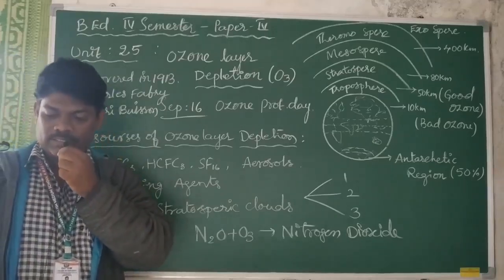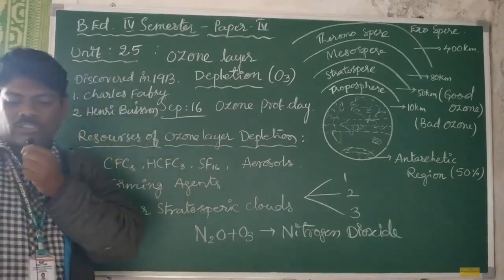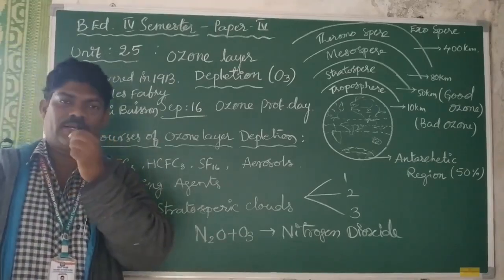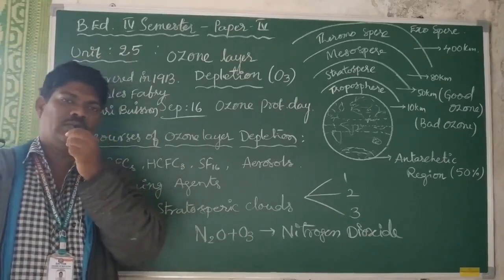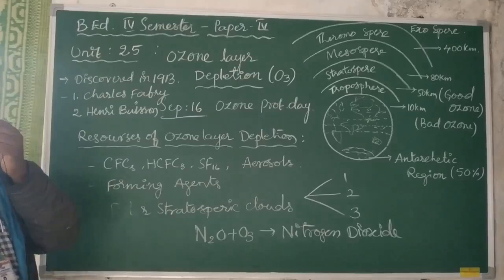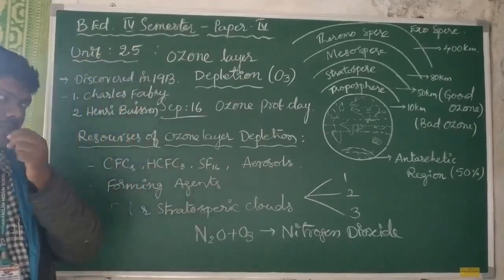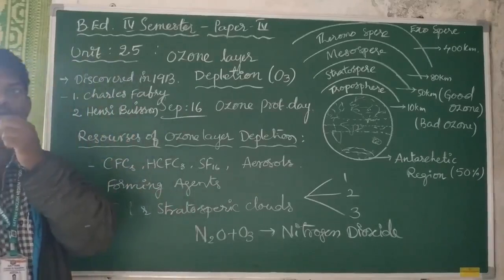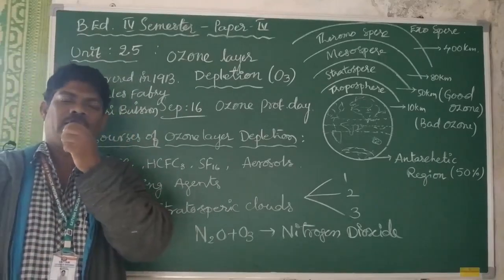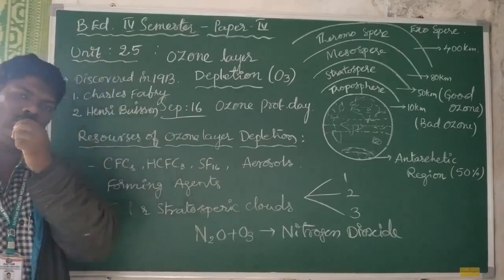Okay, in the same way, the second clouds are clouds containing nitric oxide instead of pure water. In these polar stratospheric clouds, the second ones have a high amount of nitric oxide. That's why pure water will be absent in those clouds. These are also responsible for reacting with the ozone layer.